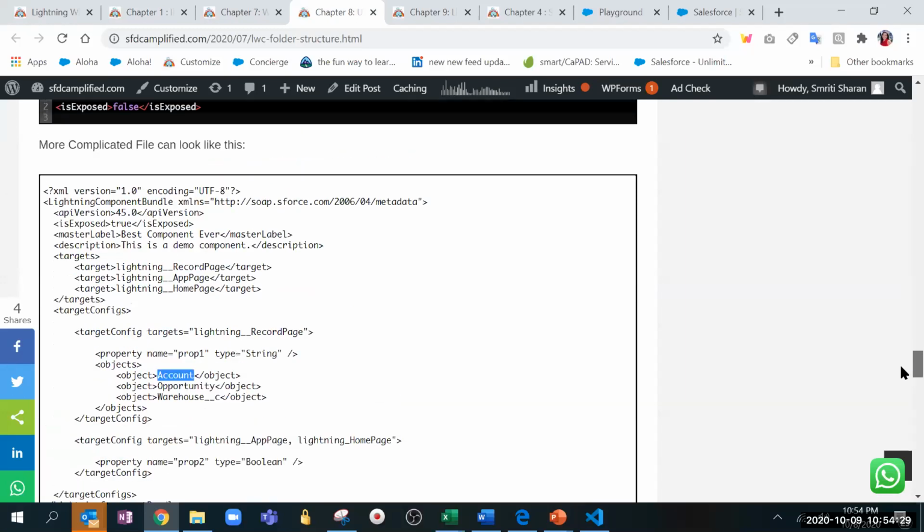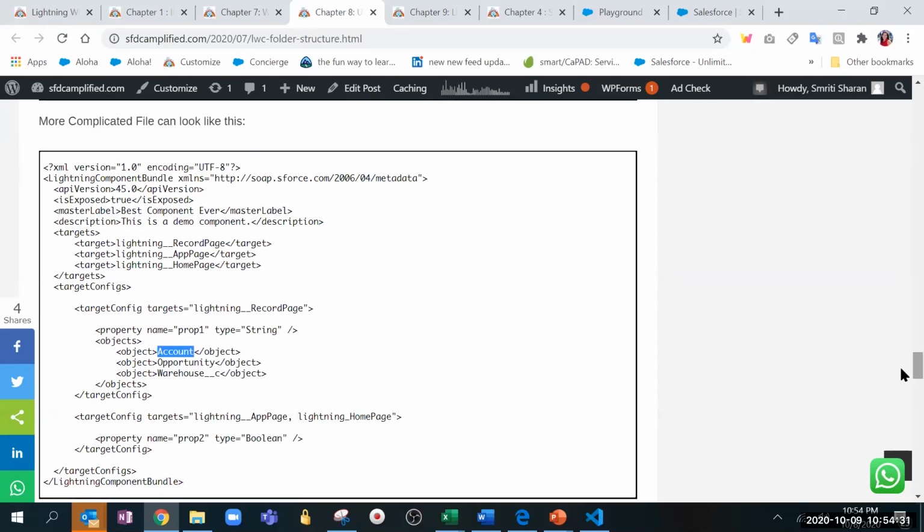Yeah, so there, a lightning record page you have written, right? It's just like record page, app page, and home page, just the names you are giving, right? There is no API or anything particular that you are giving from the org, like we are doing for warehouse __c. So we are giving the API name of the object, right?